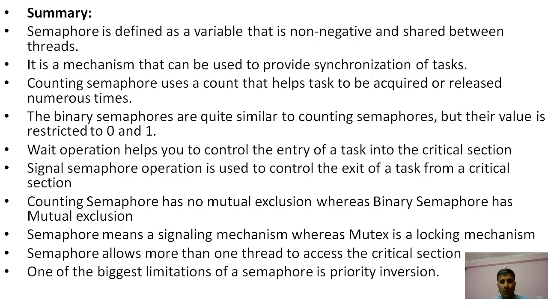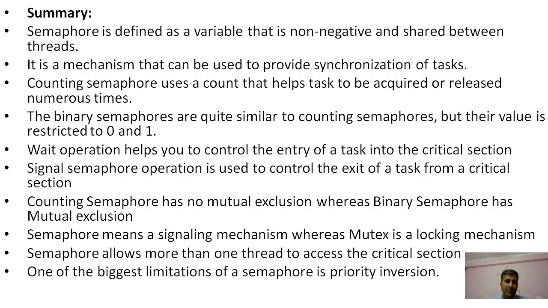Counting semaphore has no mutual exclusion, whereas binary semaphore has mutual exclusion. Counting semaphore uses locked and unlocked situations, but in the case of binary semaphore, we discuss mutual exclusion. Mutual exclusion is just a technique in which only one process can enter into the critical section for execution.